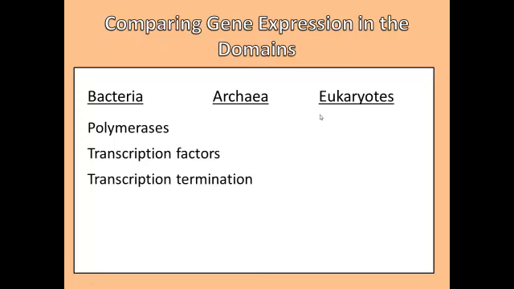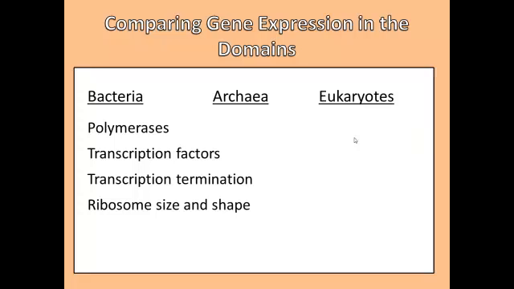Bacteria and eukaryotes terminate transcription in different ways. Once again, with what we know of archaea so far, it looks like archaea terminate their transcription in about the same way that eukaryotes do. Both bacteria and archaea have 70S ribosomes, which are smaller than the 80S ribosomes that eukaryotes have. 70S and 80S refer to the size of the ribosome. Just memorize it. Don't worry about what it means, at least not for this class.